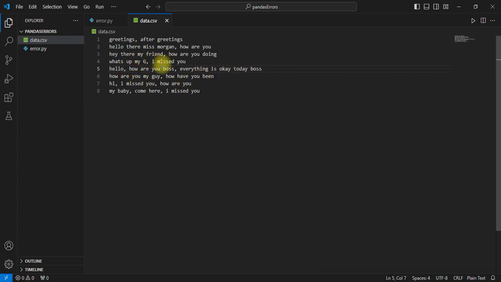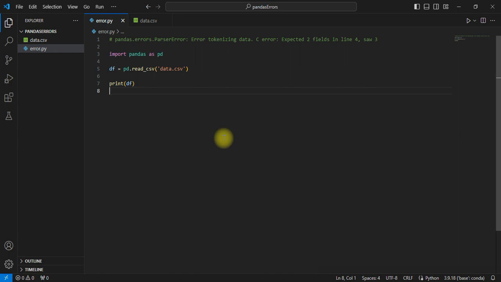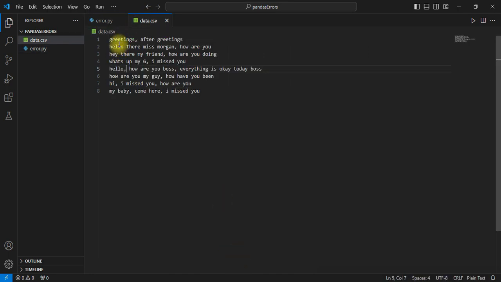So whenever the program encounters three commas separated, when the other lines it had encountered before had two commas separated, it would have to throw the pandas parse error, meaning that when it was parsing the file, it encountered the error tokenizing data. That means the separator is giving an error. Let us run this file. The first line means these are the two columns that represent the rest of the data, the greetings and after greetings.